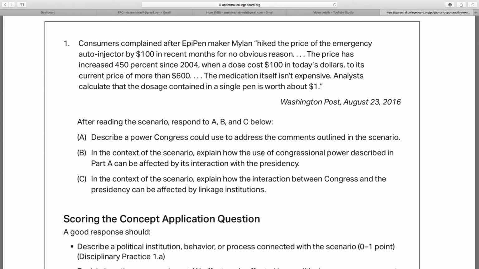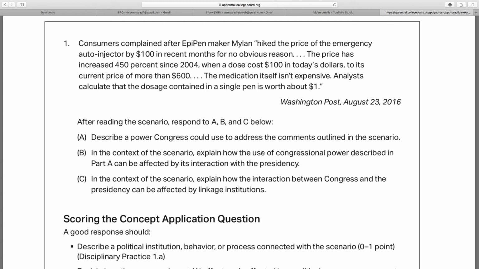Well, what you just said in A, which is that Congress can use the power of regulating interstate commerce to pass a law to limit the price of EpiPens. Now you need to bring the presidency into that. You could say the president could then veto this law because they are very much pro-business or something along those lines.